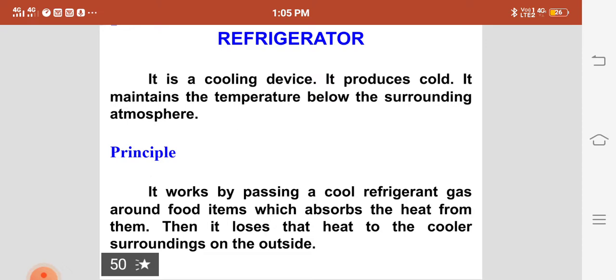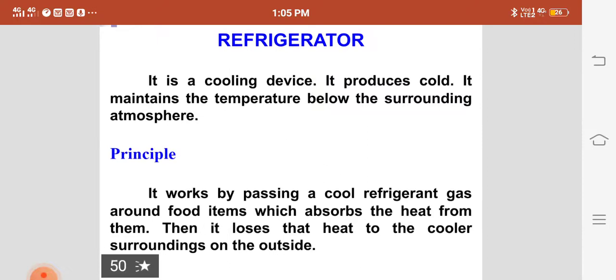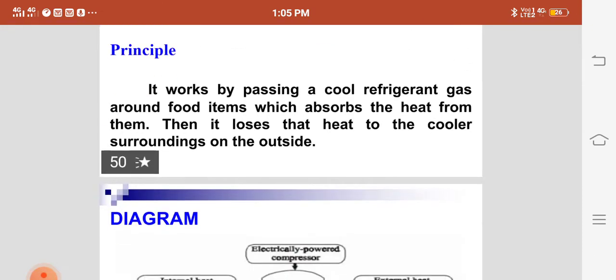What is the principle of a refrigerator? It works by passing a cool refrigerant gas around food items, which absorbs the heat from them. Then it loses that heat to the cooler surroundings on the outside.